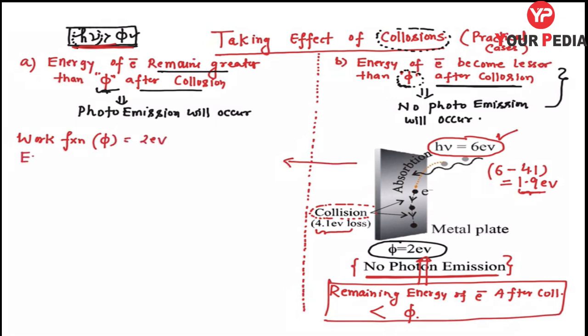And the energy of the incident photon is 6 electron volt. And I am considering the loss due to collisions. So I am considering the energy loss in collisions, let us say, 1.5 electron volt.